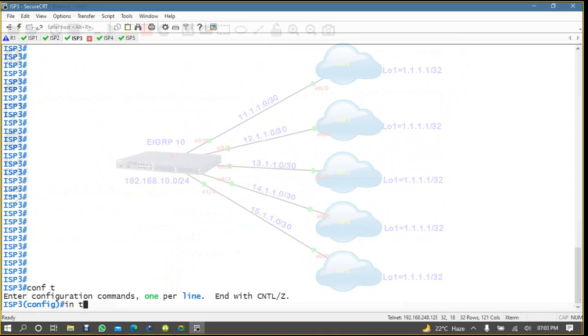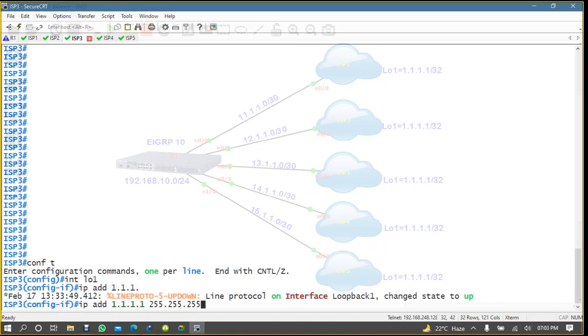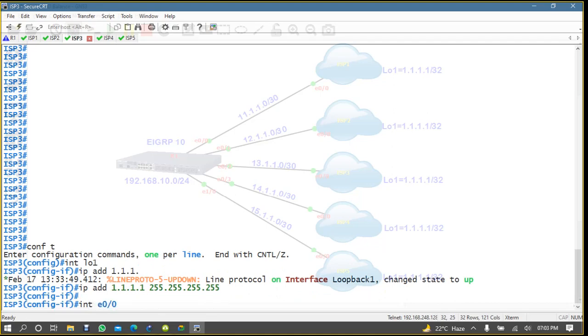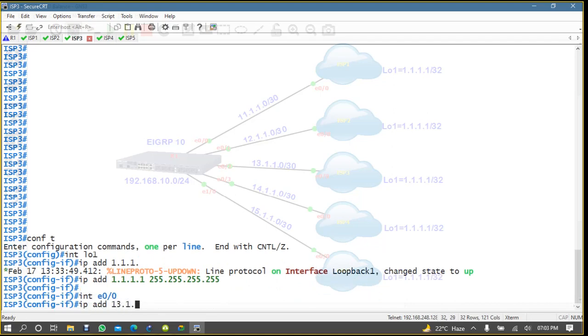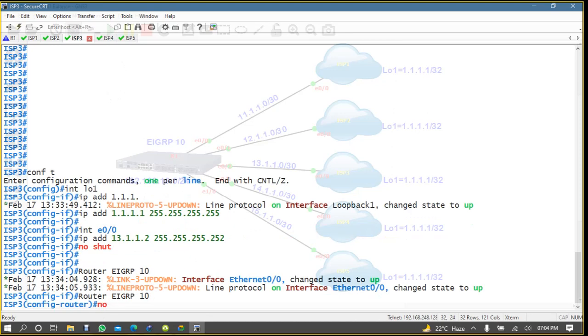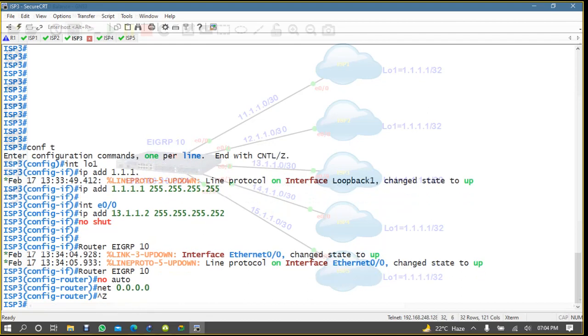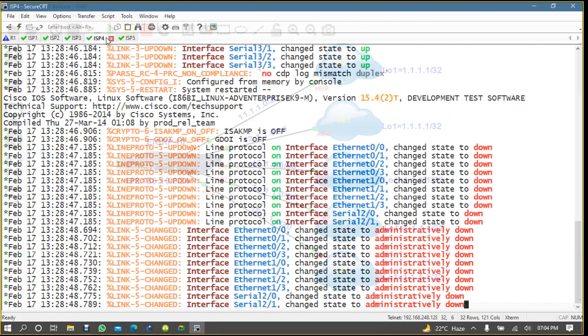ISP3, conf t, interface loopback 1, IP address 1.1.1.1, then interface E0/0, IP address is 13.1.1.2, no shut, and then router EIGRP 10, no auto-summary, network. Okay, ISP3 is also completed.